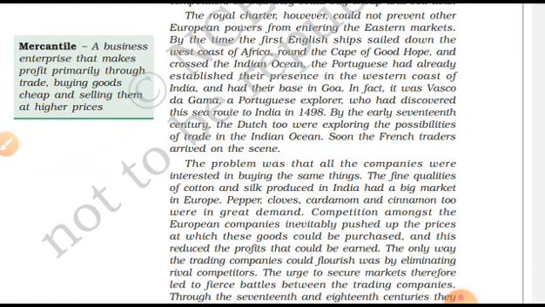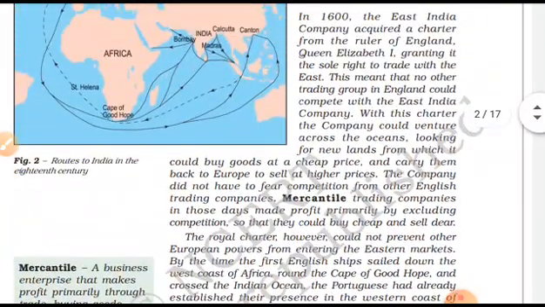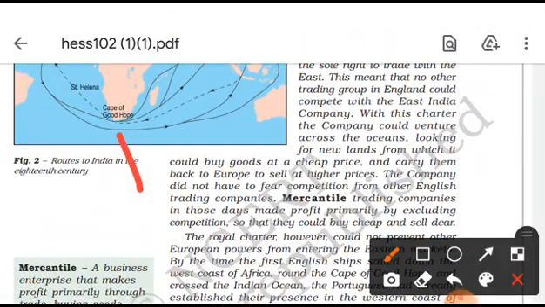So, guys, remember that the Cape of Good Hope is always there. English ships sailed down the west coast of Africa around the Cape of Good Hope. The Cape of Good Hope is a place in an African country, guys. Here you can watch it. This is the Cape of Good Hope.